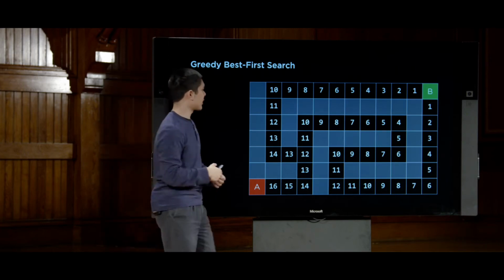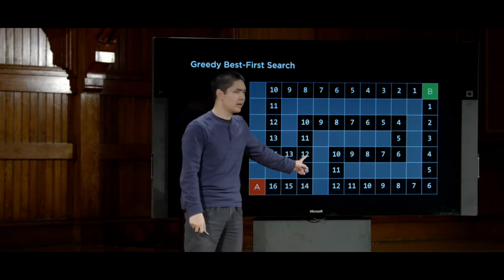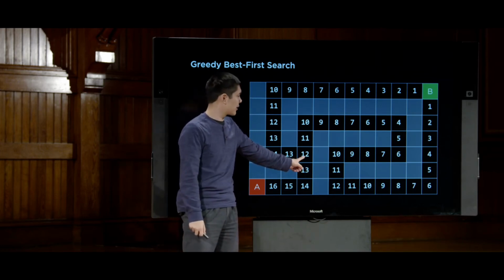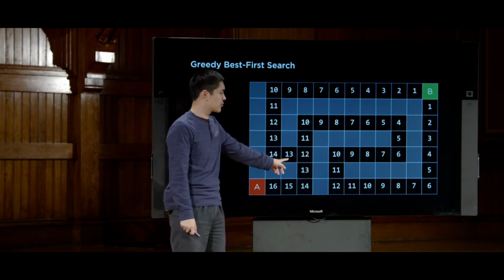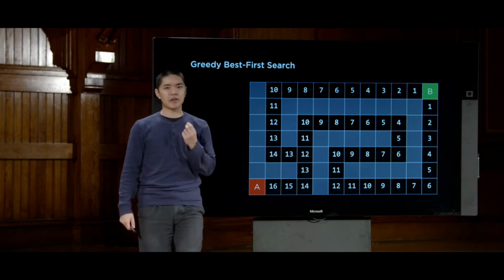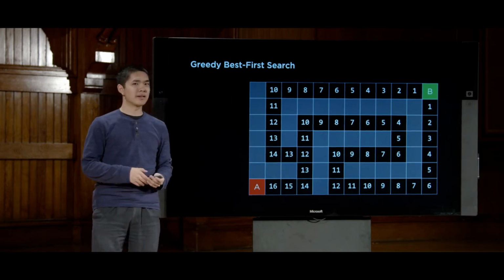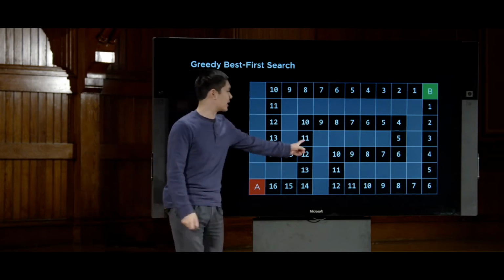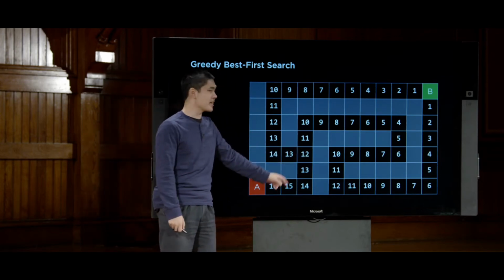And the important thing to realize is that right here is the decision point. We're estimated to be 12 away from the goal, and we have two choices. We can go to the left, which we estimate to be 13 away from the goal, or we can go up, where we estimate it to be 11 away from the goal. And between those two, greedy best first search is going to say the 11 looks better than the 13.